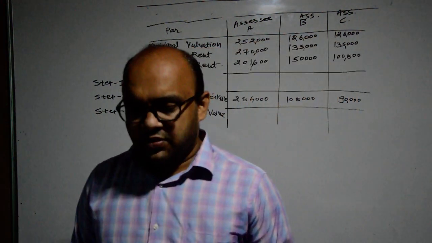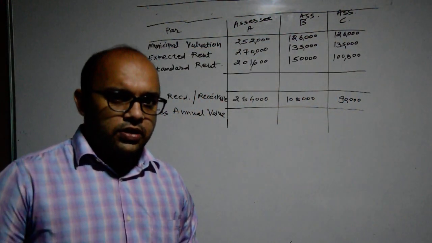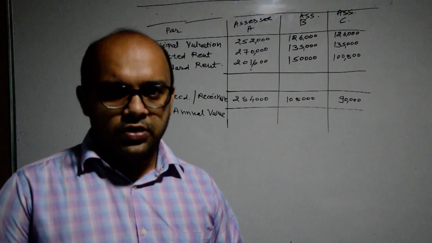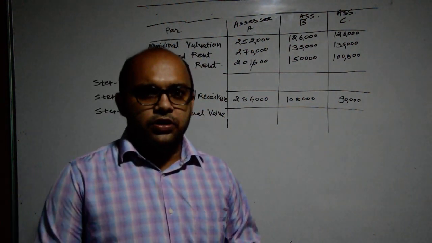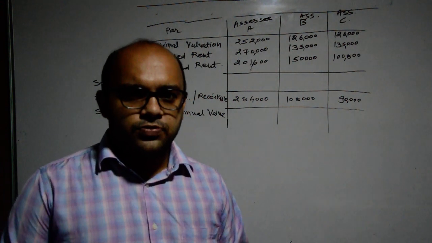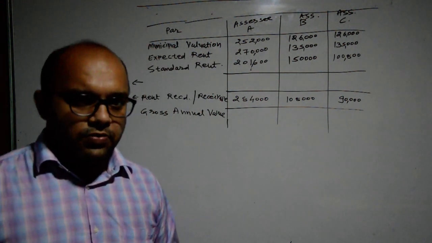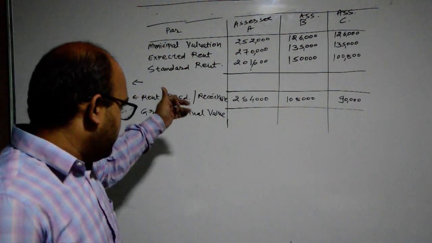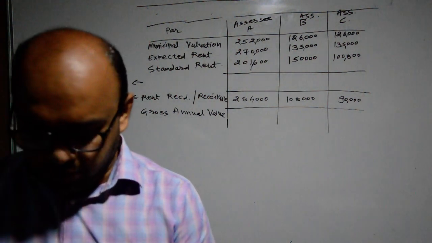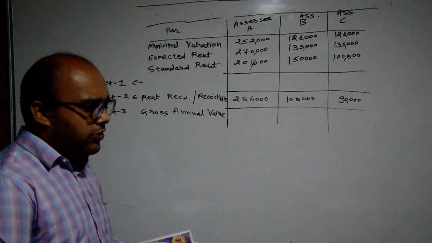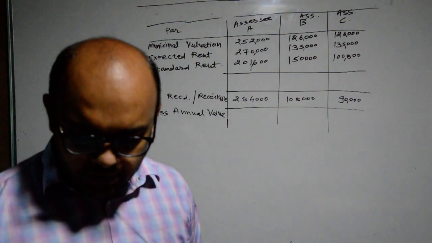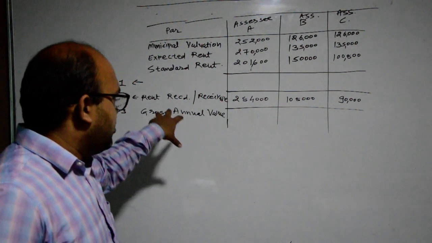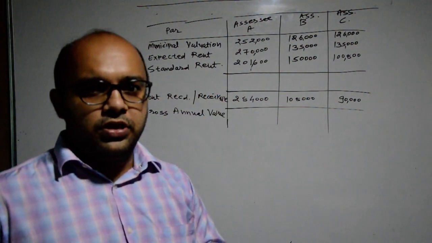On the basis of that, we are also discussing here today our second step and third step for calculation of gross annual value. This gross annual value is very important for calculation of income from house property, because house property income is calculated on the basis of the value which is provided here in gross annual value form. Okay, so first of all we will follow the same calculations. I have already provided this sum in your Telegram group.